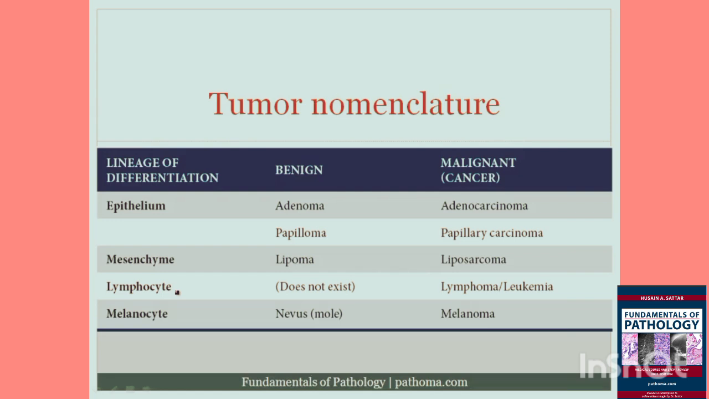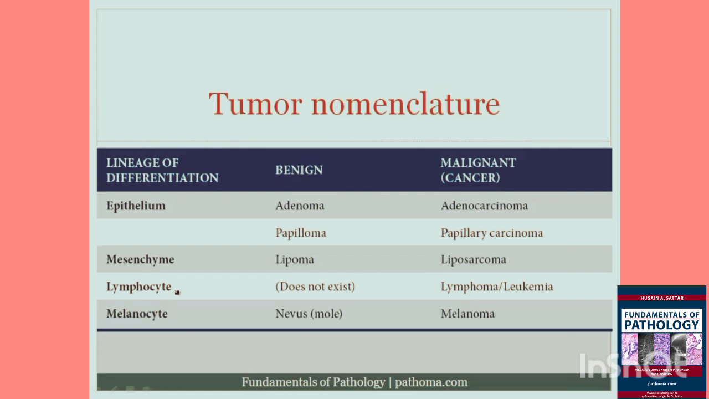You've got mesenchyme. What is mesenchyme? Mesenchyme is a connective tissue in the body. So the mesenchyme includes fat, blood vessels, bone, cartilage. Okay, it's your soft tissue basically. Your soft tissue, your bone, your cartilage. That's mesenchyme. There are lymphocytes in the body, and then there are melanocytes in the body. And each of these individual types of cells can develop tumors, and when they develop tumors, those tumors can be benign or malignant. So, for example, a benign tumor of epithelium, when it produces glands, is called an adenoma.